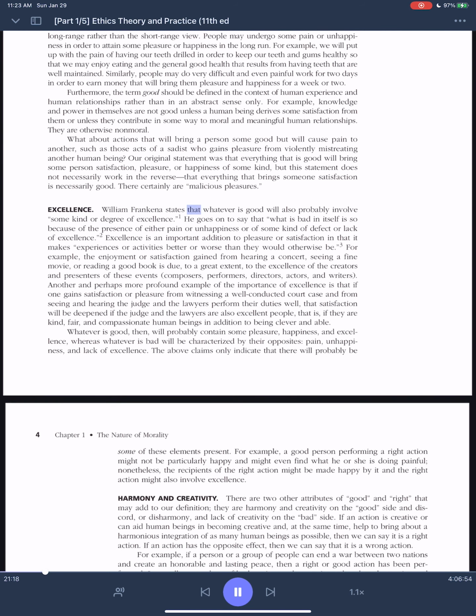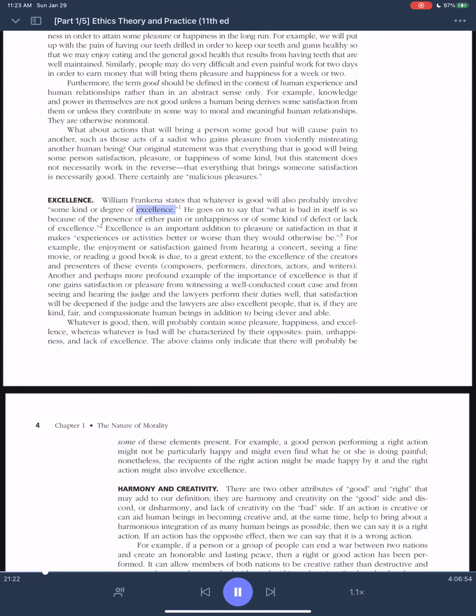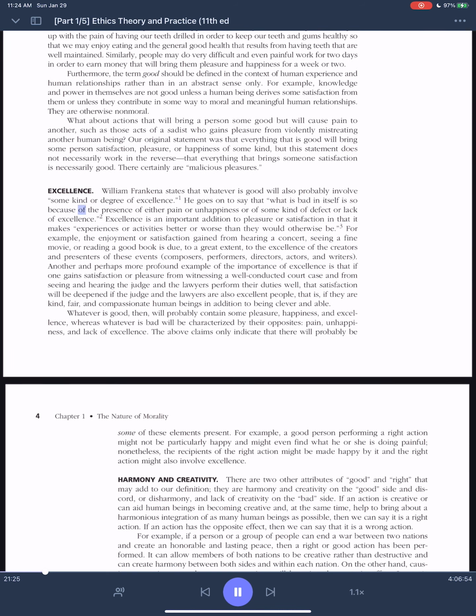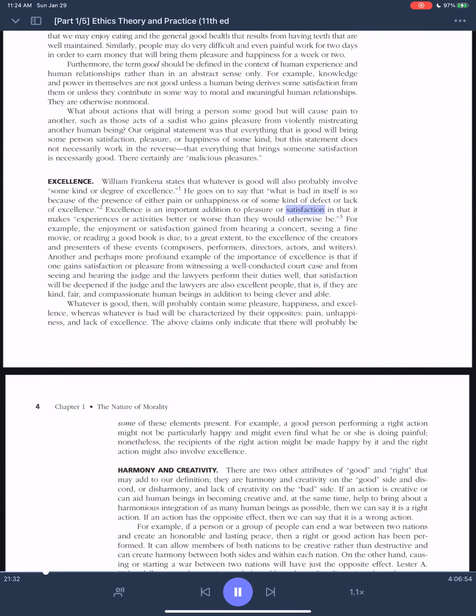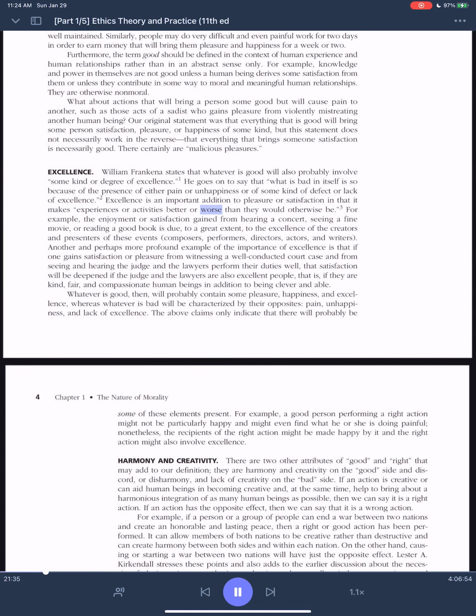Excellence. William Frankena states that whatever is good will also probably involve some kind or degree of excellence. He goes on to say that what is bad in itself is so because of the presence of either pain or unhappiness or of some kind of defect or lack of excellence. Excellence is an important addition to pleasure or satisfaction in that it makes experiences or activities better or worse than they would otherwise be.